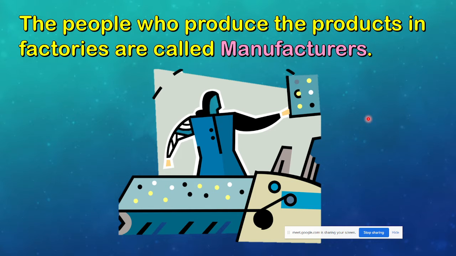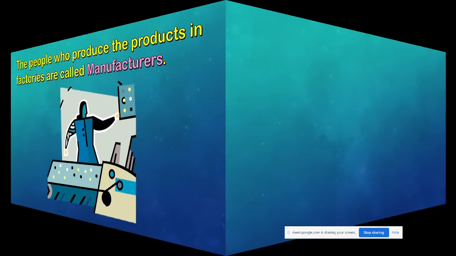Okay, when you say manufacturers, these are the people that make the products. They usually own a company. When you say company, a big shop, right? Okay, they have the big name and they produce many products. They have factories. Like for example, the one that we had, Lay's, right? Lay's chips. So Lay's is a company of chips. They make many kinds of chips. Now, the owner or the people behind Lay's are the manufacturers. They are the ones who produce the products. They are the ones who make the products.